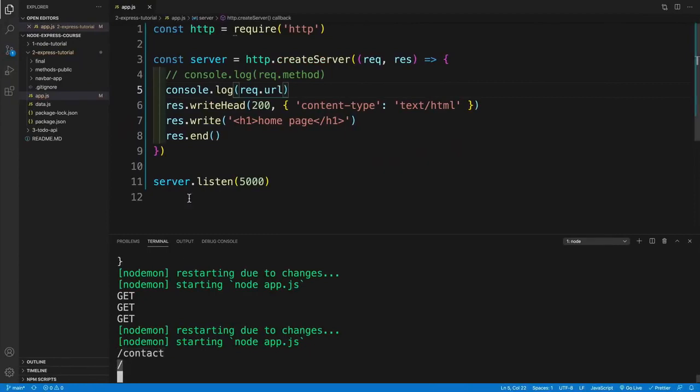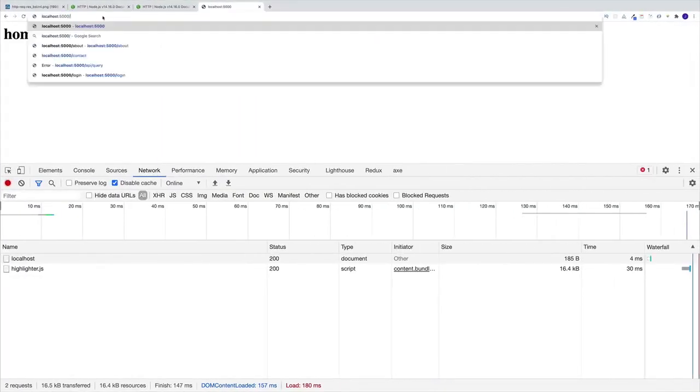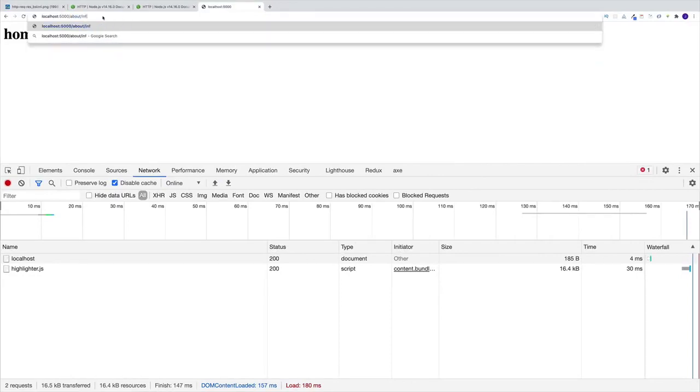Now, if I delete that contact and if I simply go with 5000, notice I'm going to have the /. So again, this just signals that we're getting the homepage. So / is going to be the homepage. And then whatever other resource we would want, we would have / and then the resource. Now, sometimes those resources are going to be / resource name, and then another / and another resource name, on and on and on. You can really type here whatever you'd want.